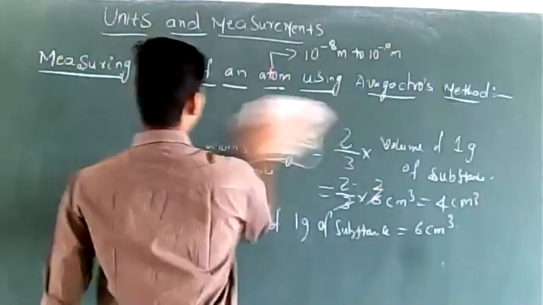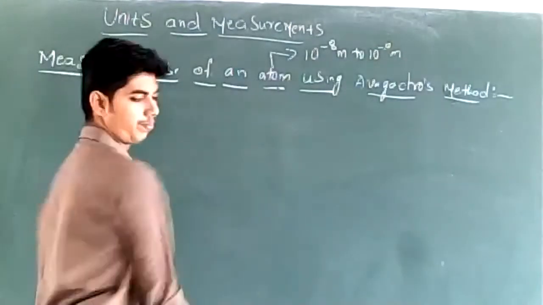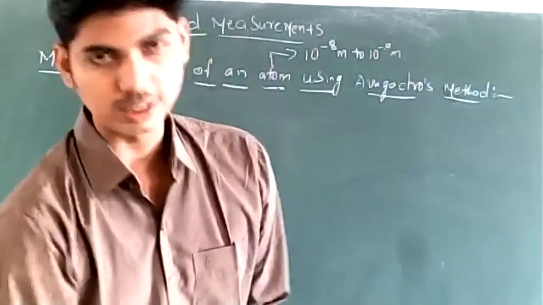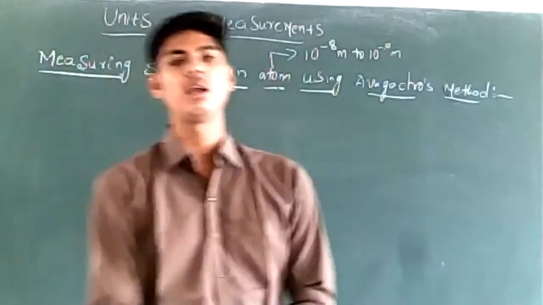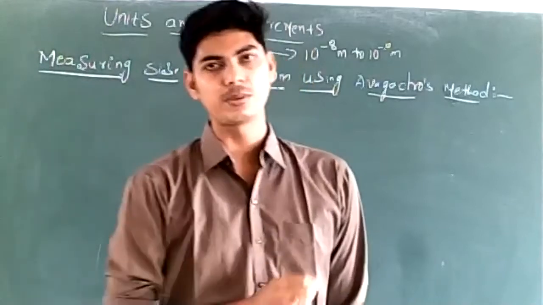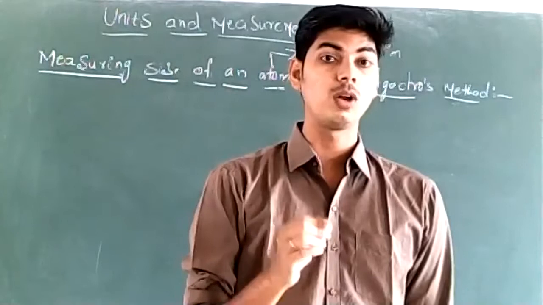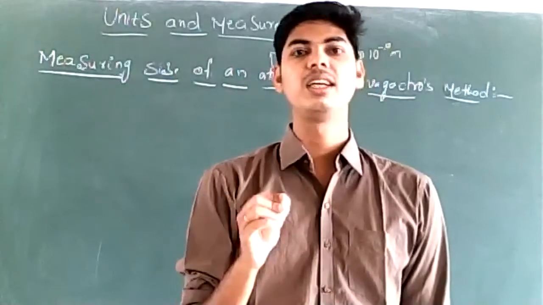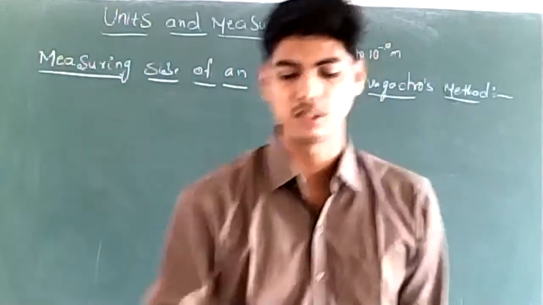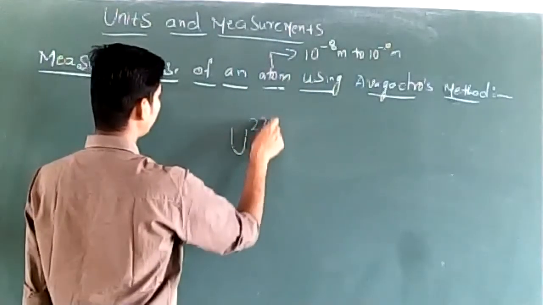So in order to calculate the size of an atom, we also take into consideration another hypothesis. I have told you molecular mass of any substance contains Avogadro number of atoms. Suppose we have uranium 92 U 238.